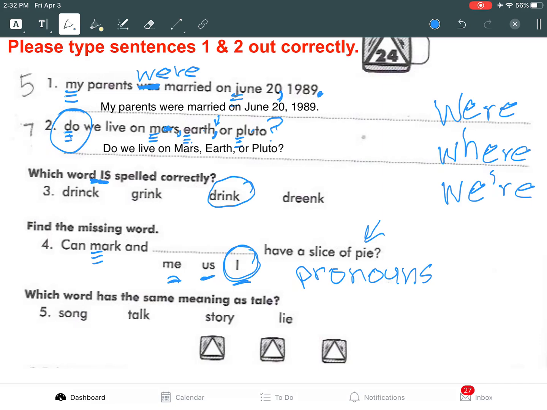All right, number 5. Which word, meaning only one answer is going to be selected here, which word has the same meaning as tale? And this is the TALE version. All right, we have song, talk, story, or lie. Which one is the same meaning as tale? That would be story. Now, words that have the same meaning like story and tale are called, what are they called?